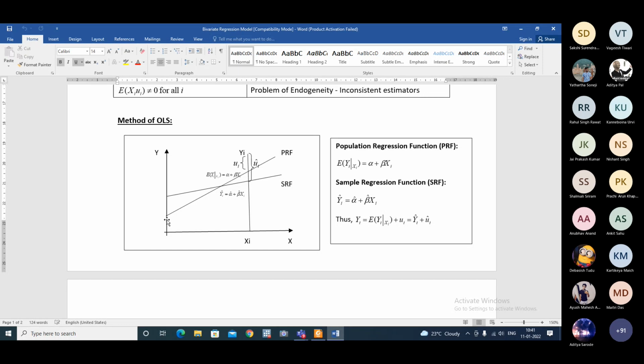I explained yesterday why we minimize u hat I square, not u hat I. Because summation of u hat I is equal to 0.